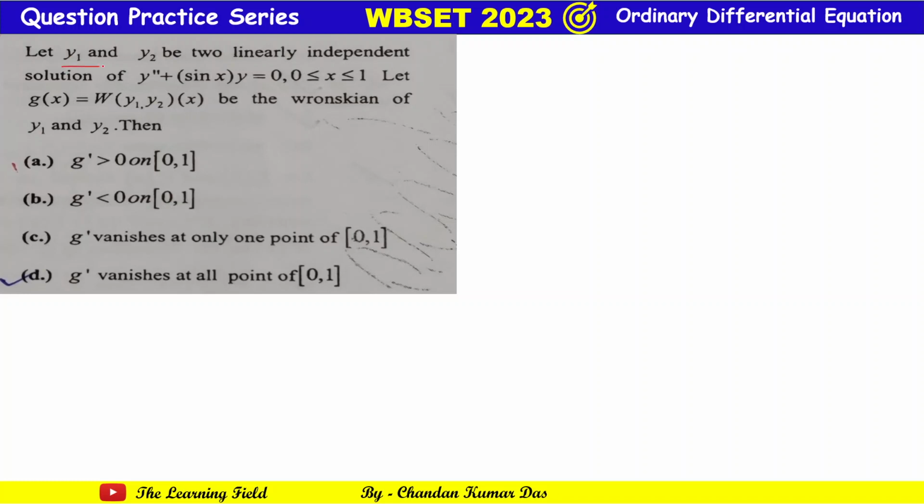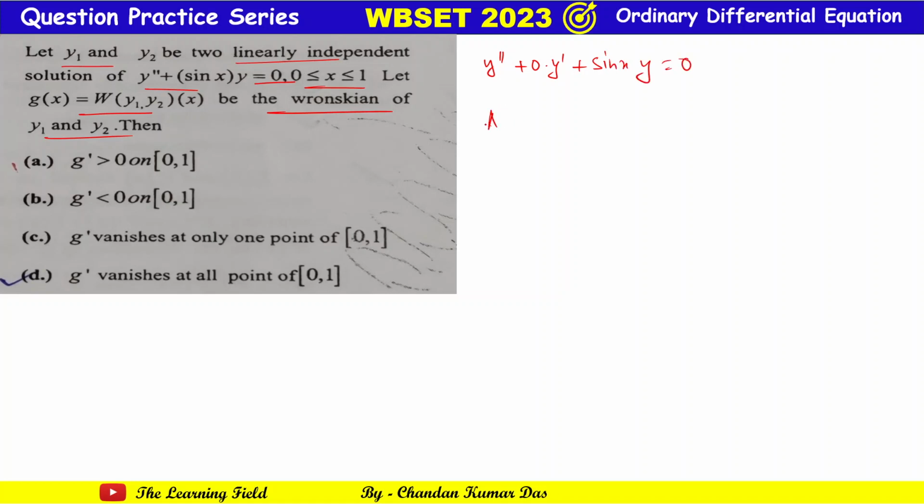It is given that y1 and y2 are two linearly independent solutions of y double dash plus sin x into y equal to 0, for 0 less than x less than or equal to 1. g(x) is the Wronskian of y1 and y2 at x. Then what is the value of g? Okay, fine. So the differential equation is y double dash plus 0 into y dash plus sin x into y, this is equal to 0.